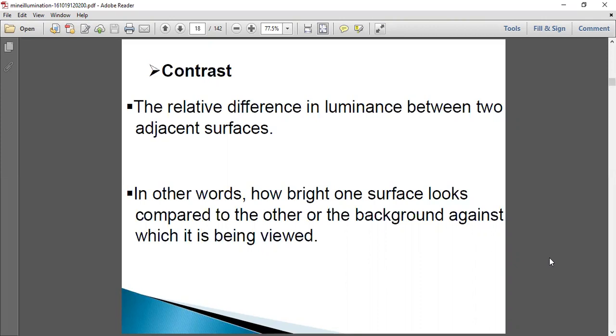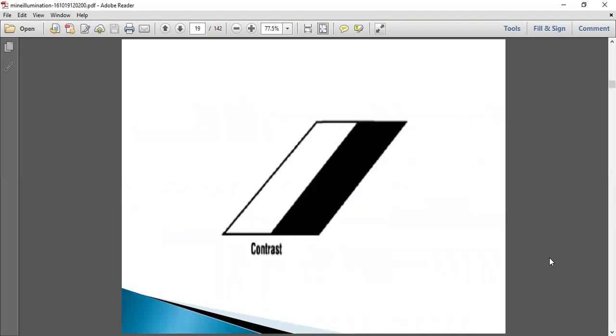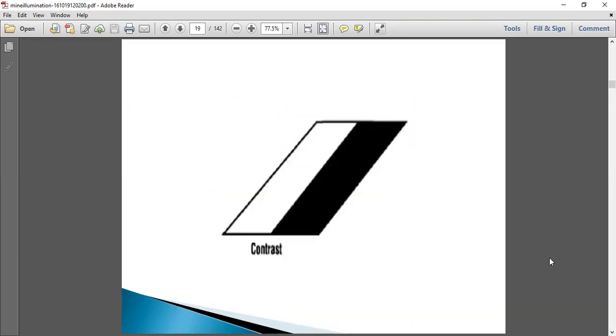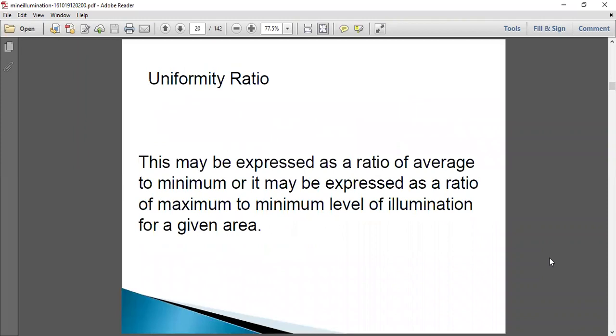So when one looks much brighter than the other, then it has more contrast than the other. So here the following figure shows the contrast, where the black looks brighter than the white when the light falls on the surface. There is a difference in luminance. Luminance is nothing but the amount of light falling on the surface.